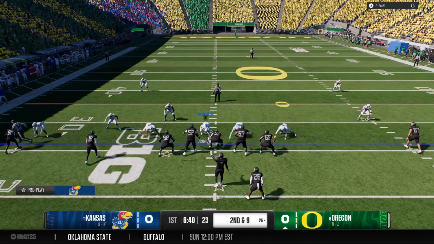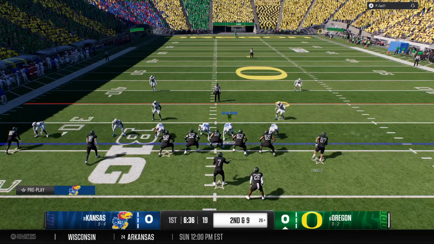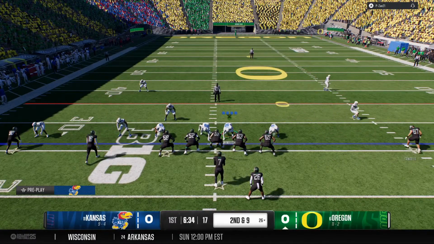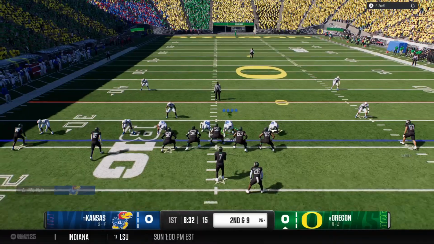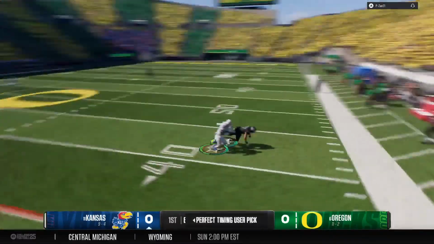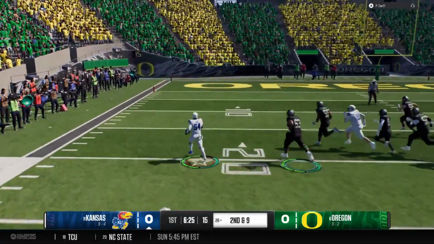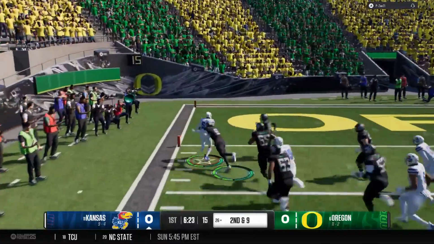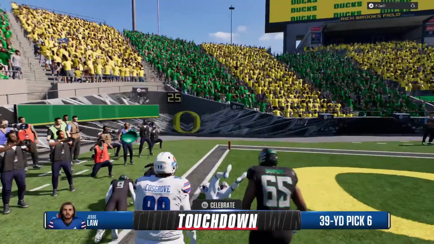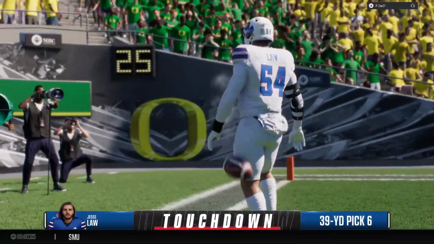Offense getting set. It's second down. The offense with some pre-snap motion. They look to throw it here on second down. And it's picked off. He throws it right into double coverage and pays for it. And he's going to score on the pick six. Touchdown, Kansas. Oh, my gosh.